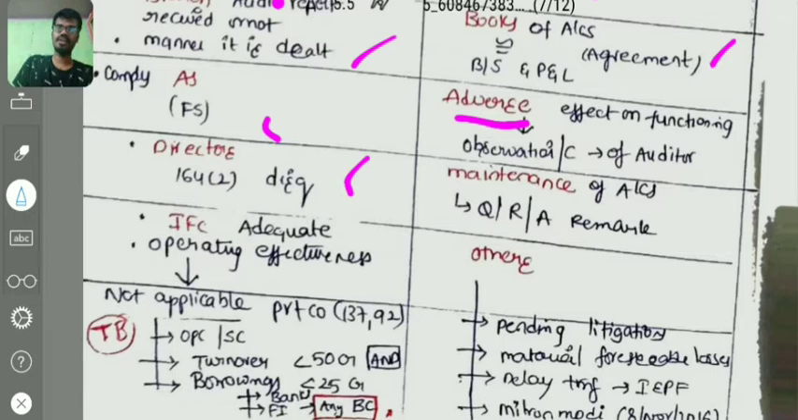And also the turnover and borrowing, that is the TB criteria. The turnover and borrowings less than 50 crores. One more condition is there: the borrowings from banks and financial institutions and any body corporate.